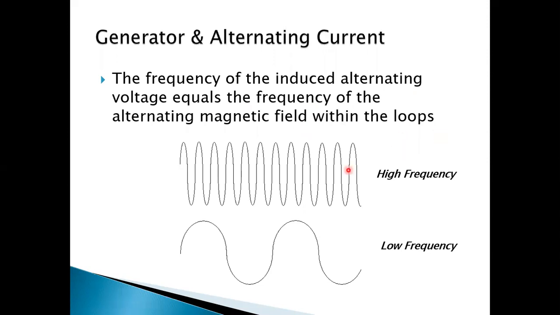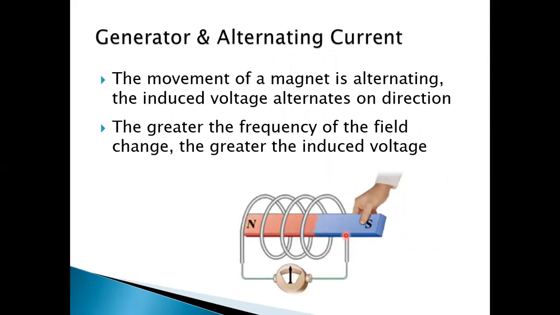Because as fast as you move the magnet in the coil, if you move the magnet back and forth 100 times in 1 second, then the frequency of the alternating current generated will be 100 Hertz. So if you move the magnet once inside and then back, one cycle is completed.